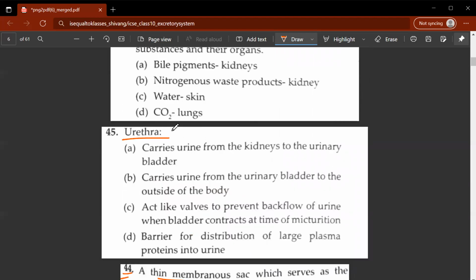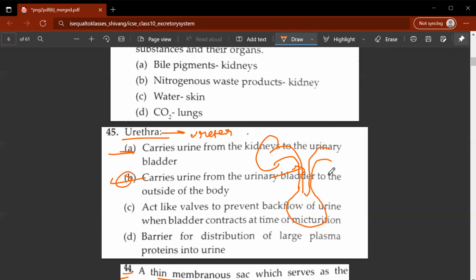45th question, urethra. The correct option for this would be B. Carries urine from the urinary bladder to the outside of the body. I'll repeat it again. Carries urine from the urinary bladder to the outside of the body. If this was ureter instead of urethra, then this would have been A, carries urine from the kidneys to the urinary bladder. So if you have the kidney, this pipe is known as a ureter, and this leads to a much bigger reservoir, also known as the urinary bladder. So these two pipes are known as ureters.